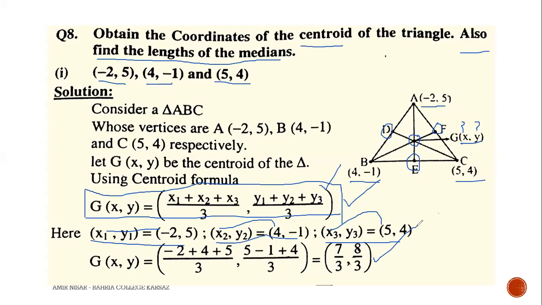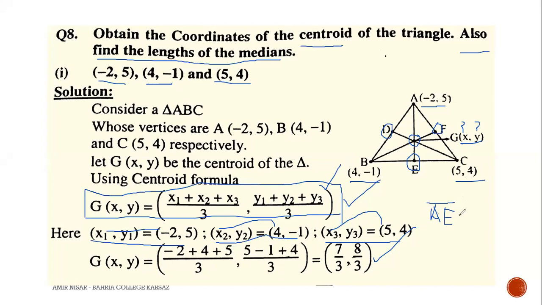The next part is to also find the length of the median. How will we be able to find the length of the median? First, you must know that here we have 3 medians, and the first median is AE, the line segment AE. We all know that to find the length of any line segment, we must first know the coordinates of the endpoints.